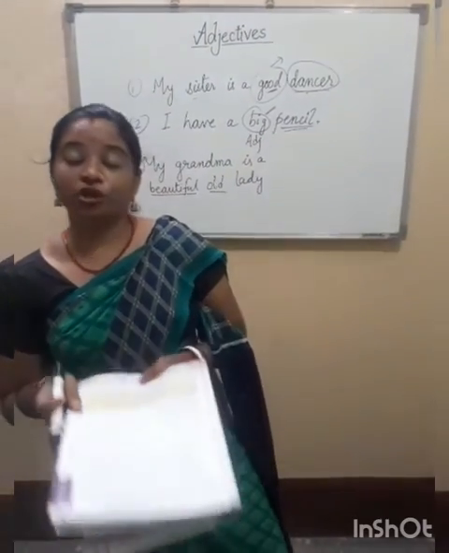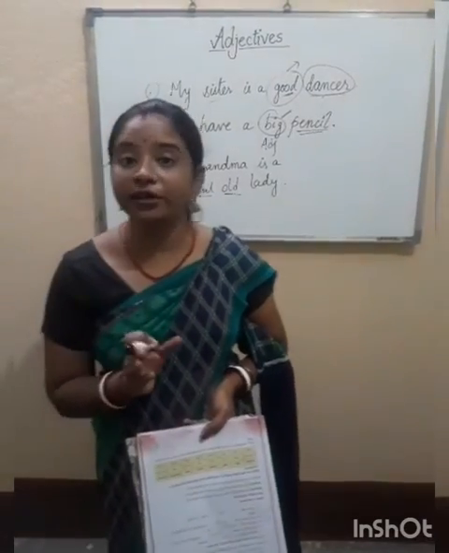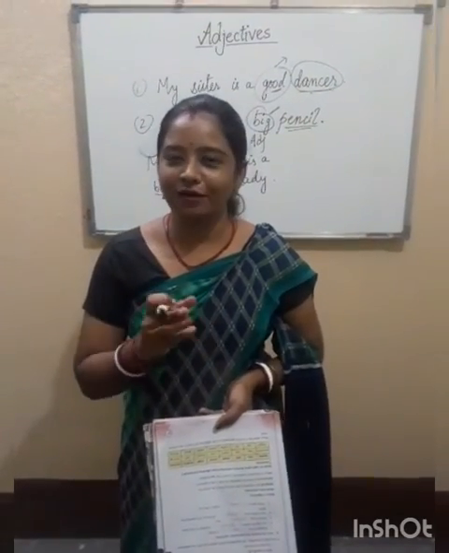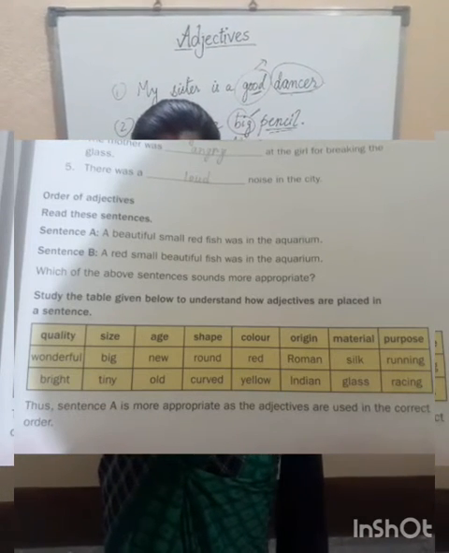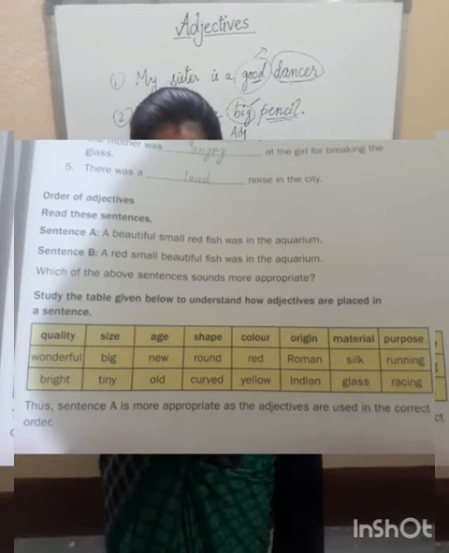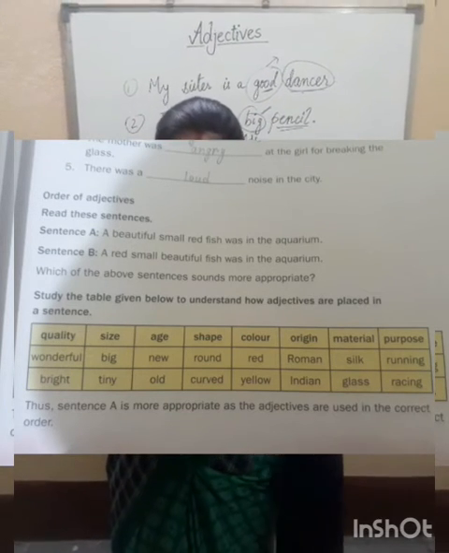Now, as I told you that I am going to show you the order of adjectives, have a look at this order. There is a table given here. First we use quality, then size, then age, then shape, then color, origin, material and purpose.